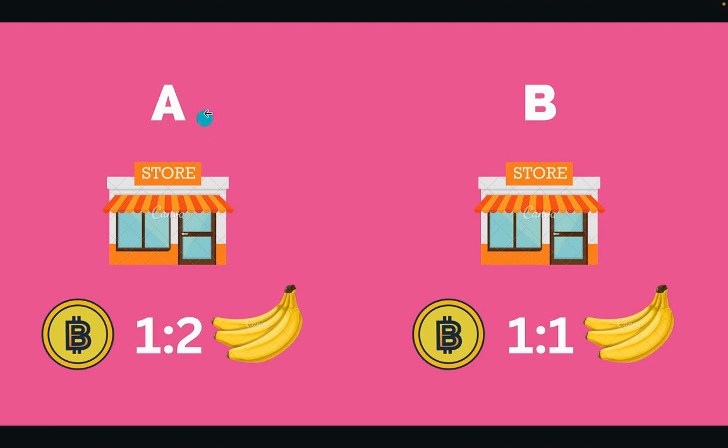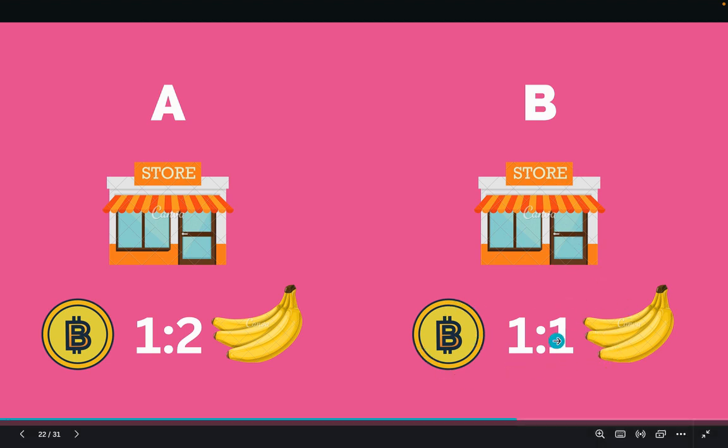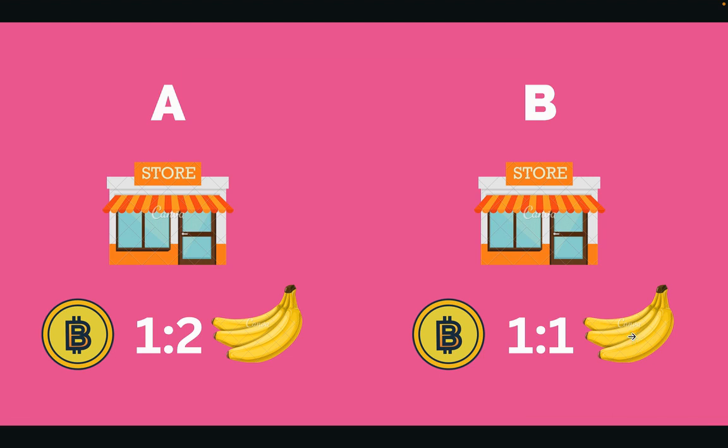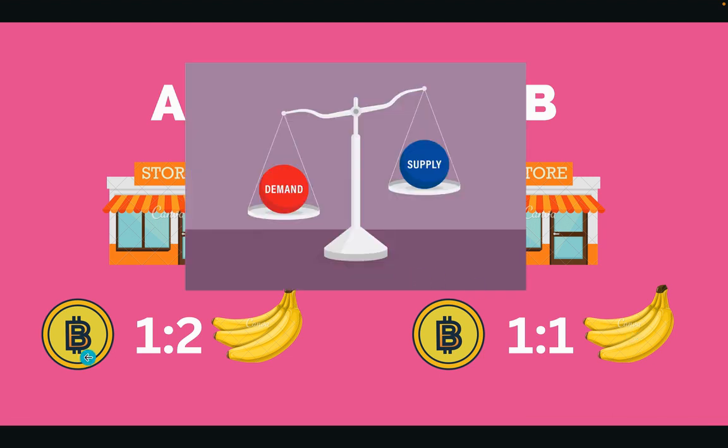So let's say in this world they have two stores, store A and store B. Store A sells bananas, 2 bananas for 1 coin, and store B sells bananas for 1 coin for 1 banana. These numbers are created by demand and supply.